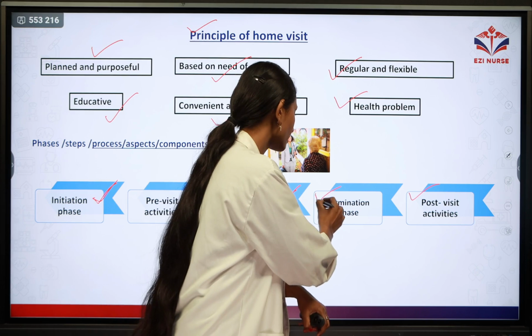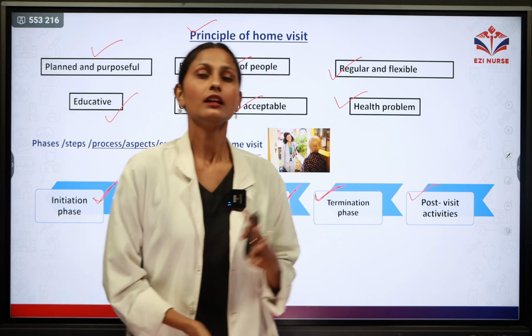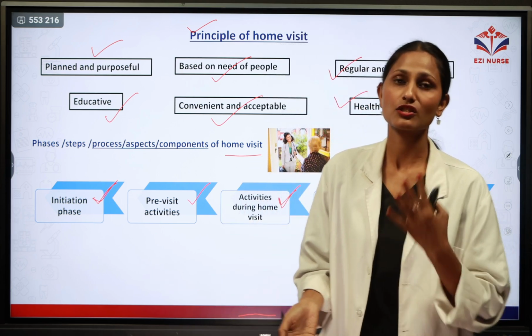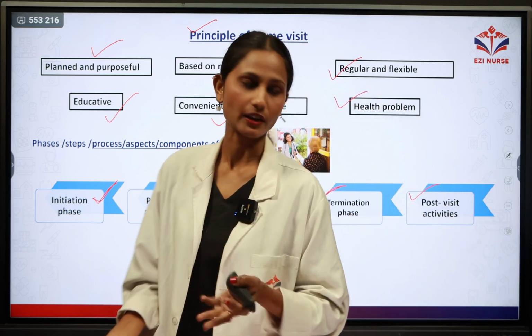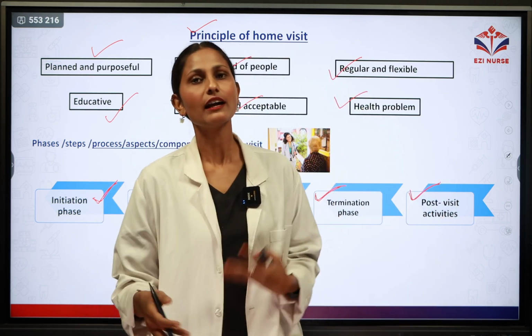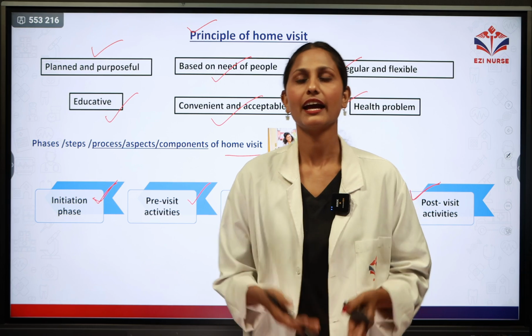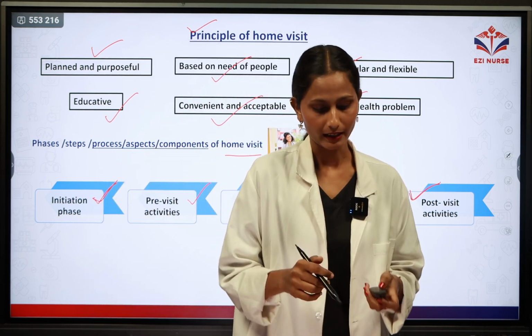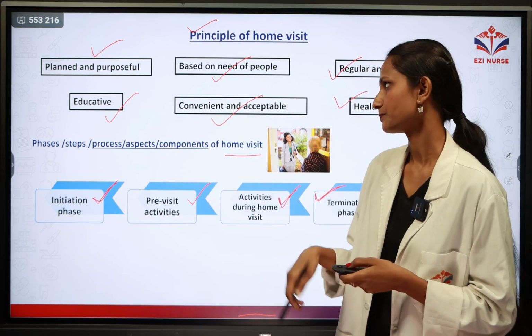Next is the termination phase. After achieving the goal, there will be the termination phase, or if the family is changing their residential area, then there will also be termination. And the last one is the post-visit activity. In this, we will record and report the process of home visiting, and whatever findings we have got, we have to maintain a register for that. So this is home visiting.